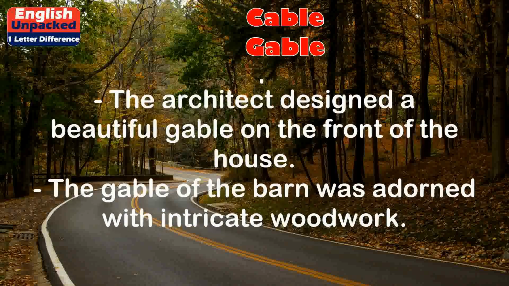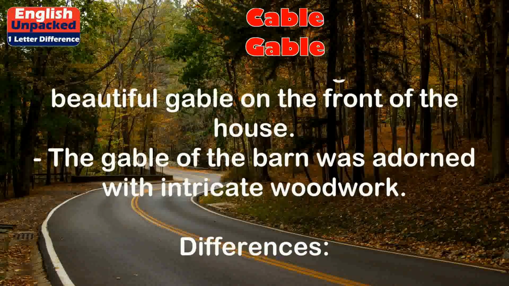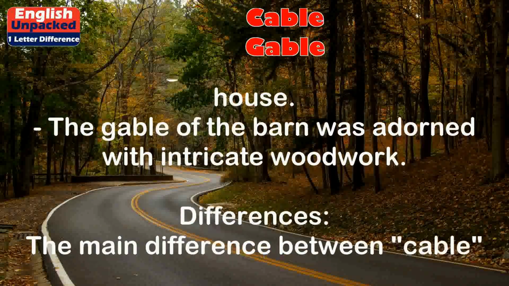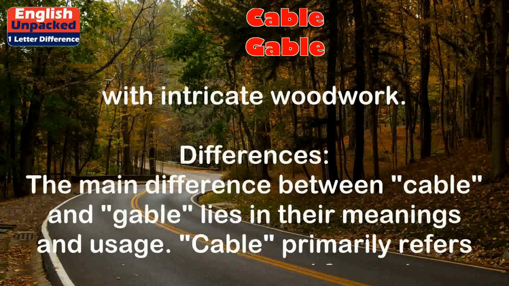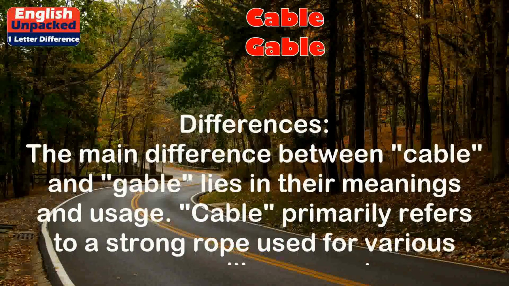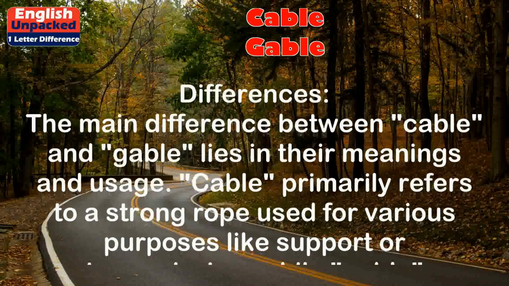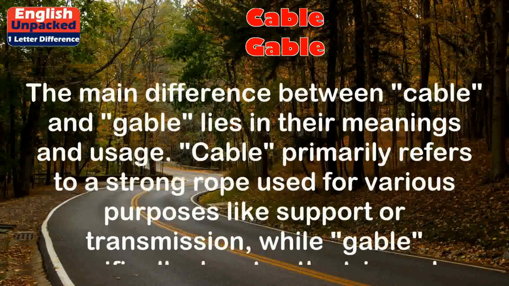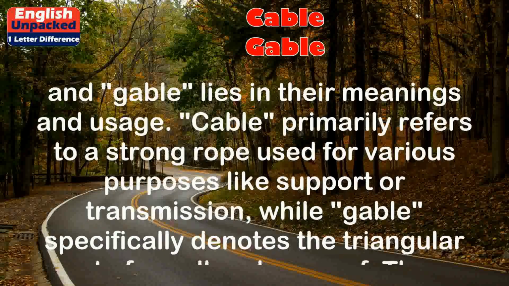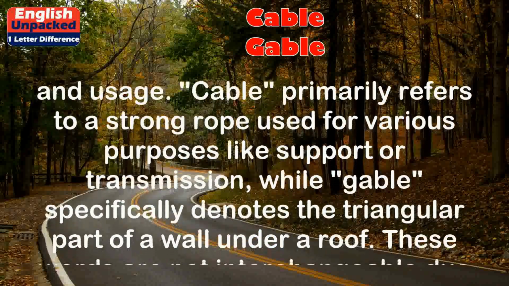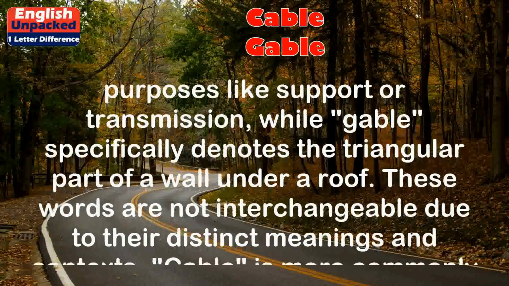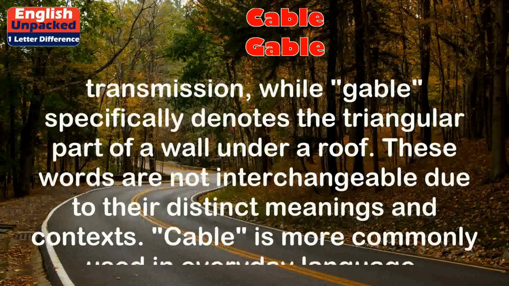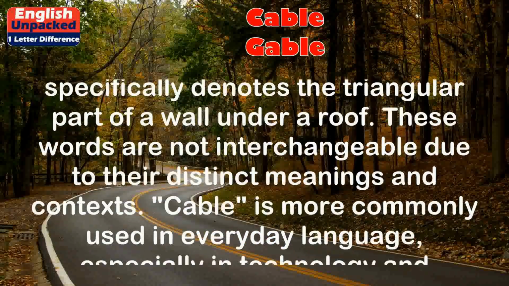Differences. The main difference between cable and gable lies in their meanings and usage. Cable primarily refers to a strong rope used for various purposes like support or transmission, while gable specifically denotes the triangular part of a wall under a roof. These words are not interchangeable due to their distinct meanings and contexts.